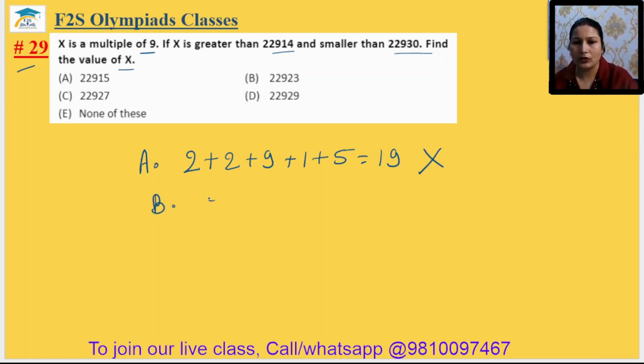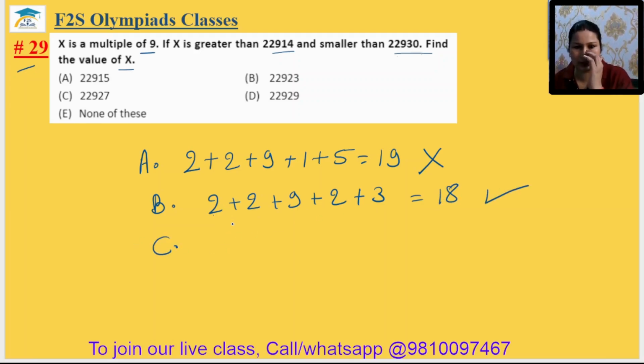Option B. 2 plus 2 plus 9 plus 2 plus 3. 3 plus 2, 5, 5 plus 4, 9, 9 plus 9, 18. It will be divisible. Option C, we can check. We know the answer is B, but still we should check. 2 plus 2 plus 9 plus 2 plus 7. That is 7 plus 2, 9. 9 plus 4, 13. 13 plus 9, it will be 22.